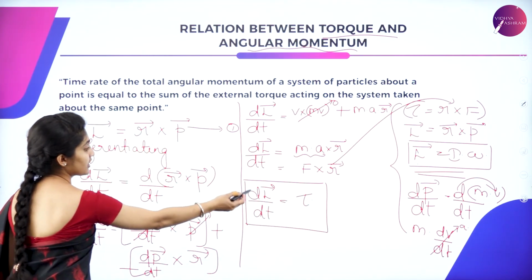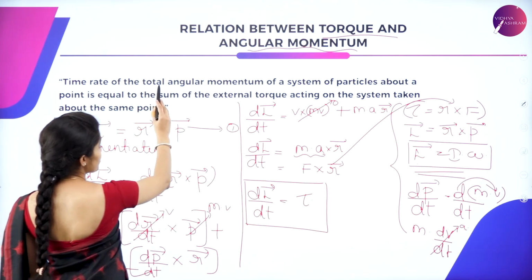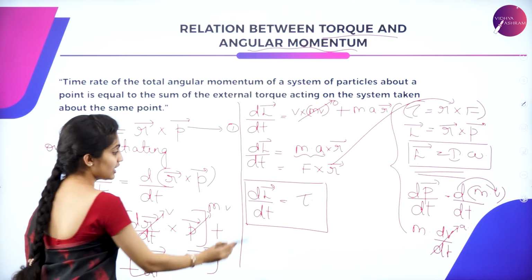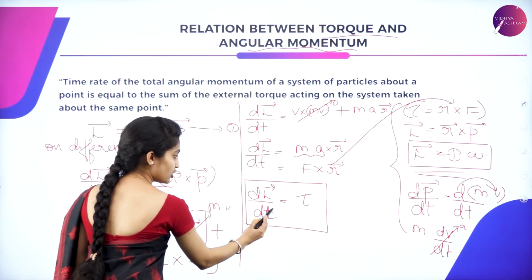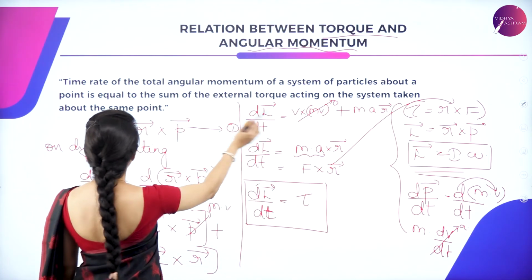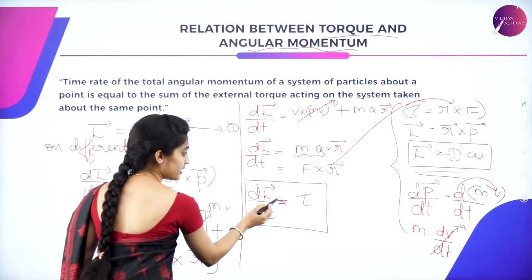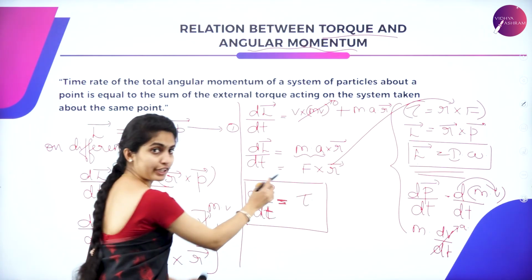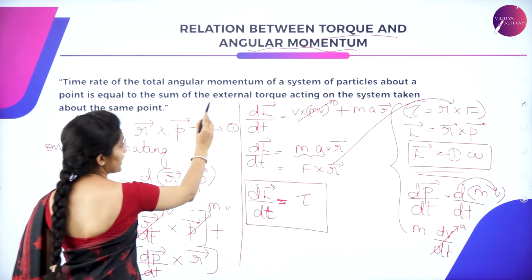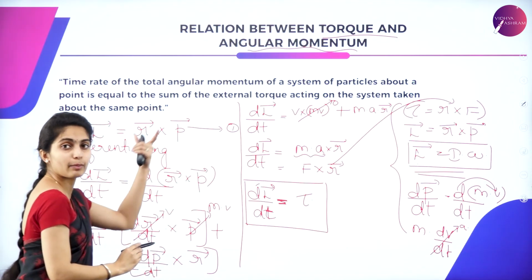So just relate this statement with this: the time rate of change of total angular momentum of a system of particles about a point is equal to the sum of the external torques which are acting on the system about the same point.